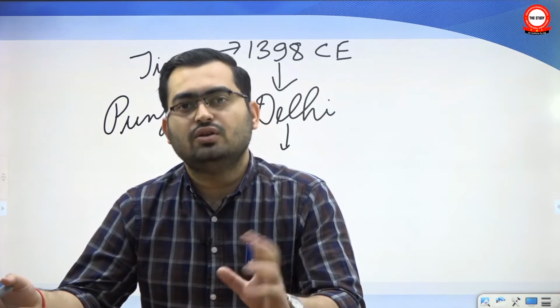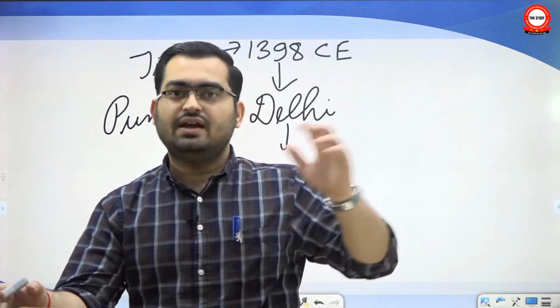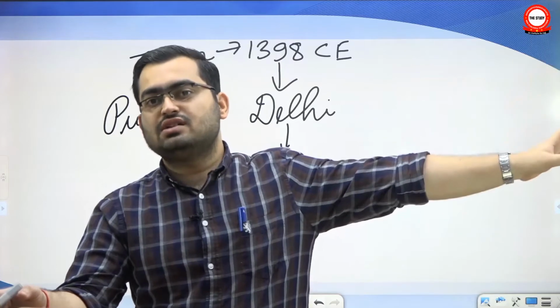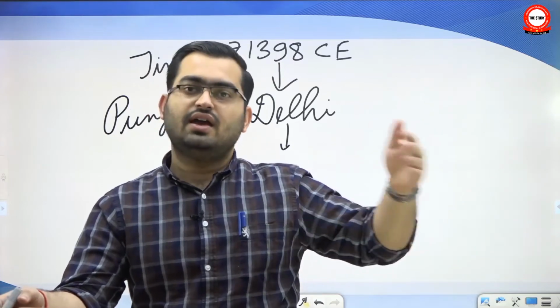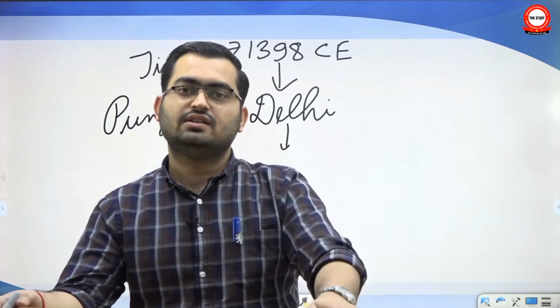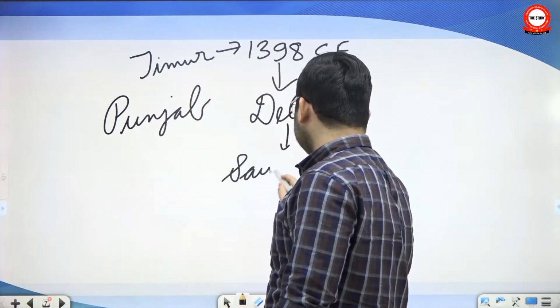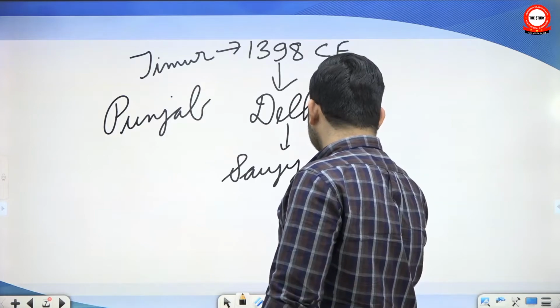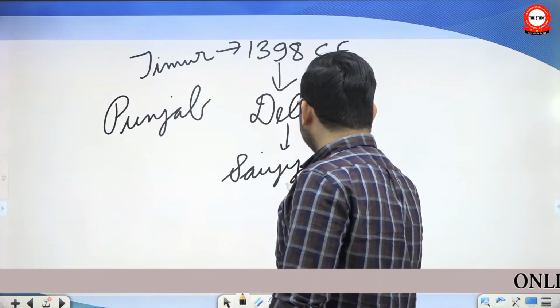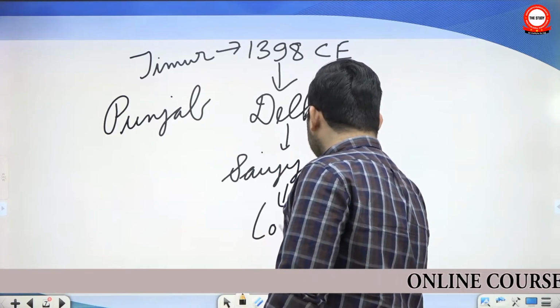It is only with the Lodi dynasty that, on one hand, the Timurids had become weak in Central Asia, so there was no need to fear them anymore, and the Lodis were themselves consolidating their rule. So after the Sayyids there were Lodis. It was only with the Lodis that they again started calling themselves Sultan.